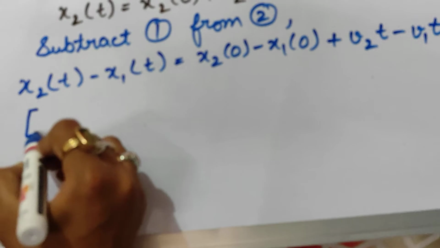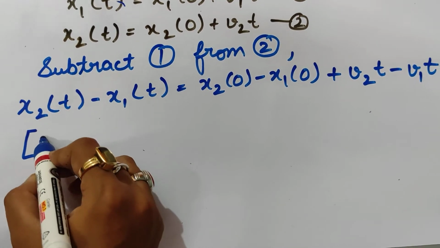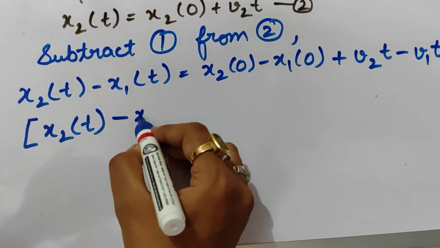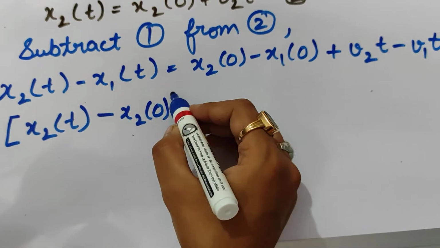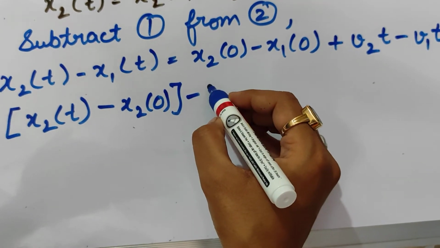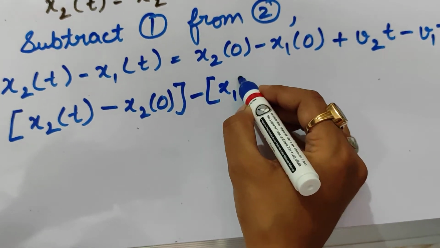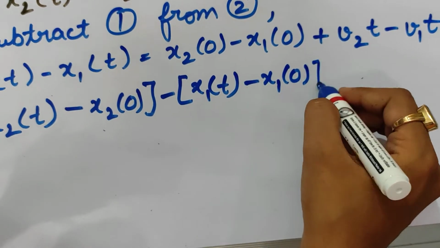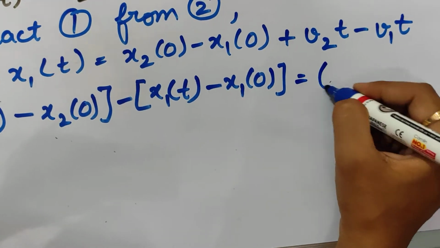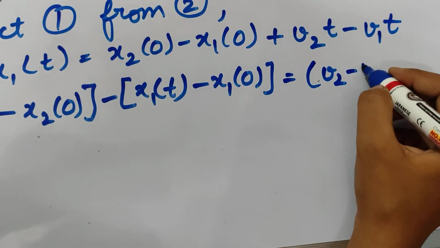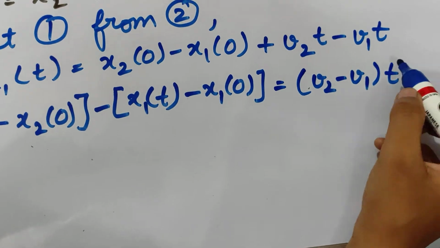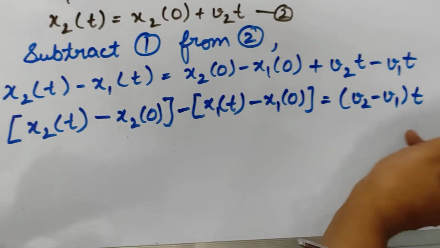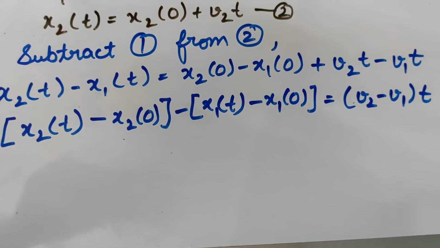If we bring the x2 terms together, we will get x2(t) minus x2(0) minus x1(t) minus x1(0) will be equal to (v2 minus v1) t. Okay, t is common in both these terms, so we can take out t. Fine, so this is the equation which we are getting.